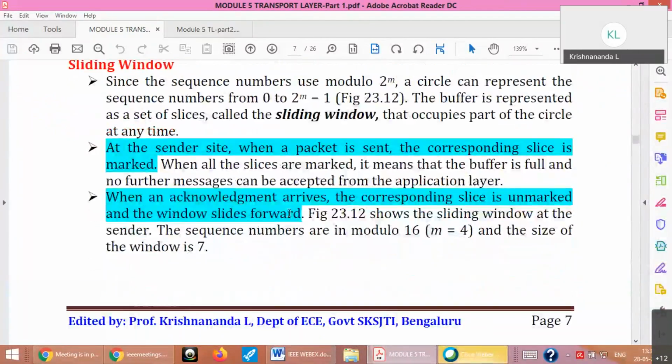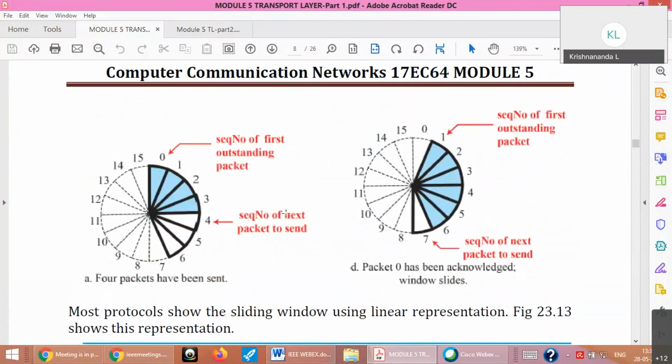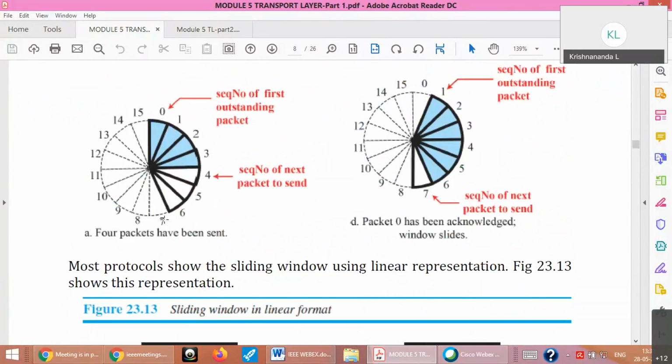And for this, we use the same concept of sliding window, which you would have known earlier a little. A window you can identify as a circular concept or a linear concept. Suppose you have a 4-bit sequence number, you can have 16 segments numbered from 0 to 15. Some you have sent and some you are supposed to send. What you have sent but not yet acknowledged are called outstanding. This blue color you can see: 0, 1, 2, 3 are sent and waiting for the acknowledgement, so those packets are called outstanding.